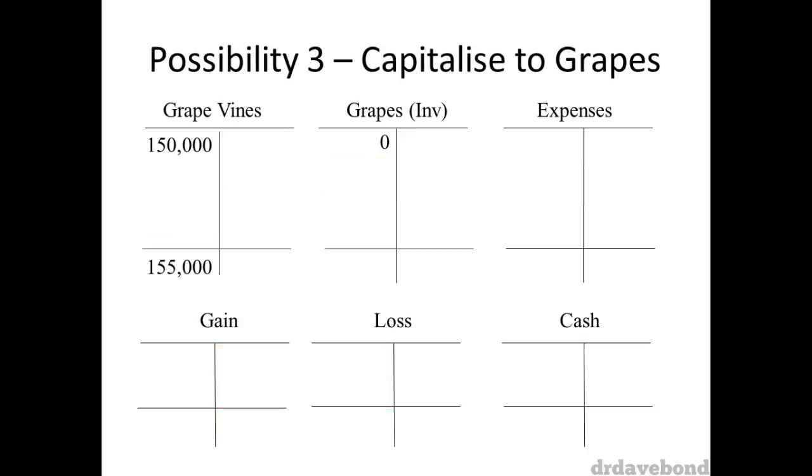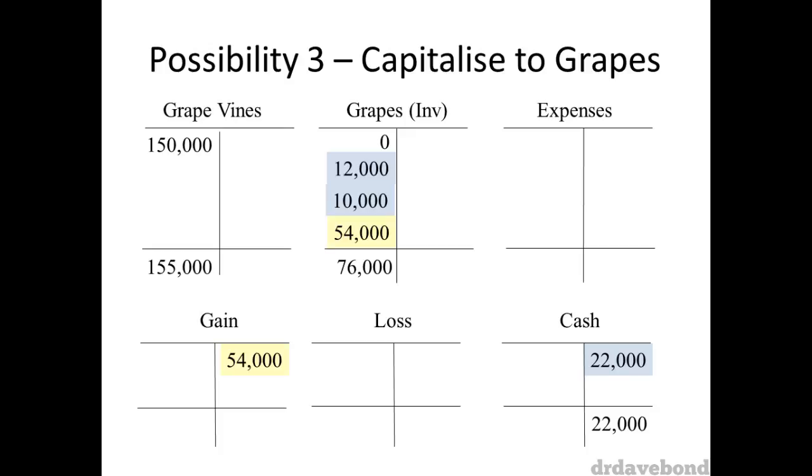In the last example, we've decided to capitalize all the costs against the grapes, not the grapevines. So we debit $12,000 and debit $10,000 to the grapes account. This means grapes have a carrying value of $22,000. However, as they are initially recognized at $76,000, we need to debit an additional $54,000 to grapes and also credit gain $54,000. The grapevines account has increased by $5,000, which is debited, along with a credit to gain of $5,000. And nothing happens to the expense account.